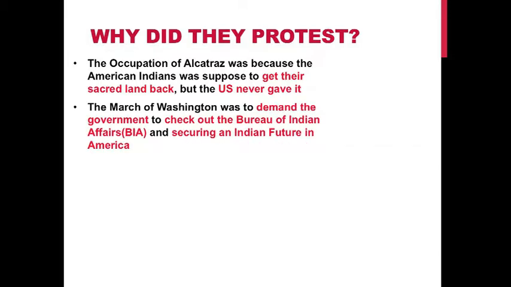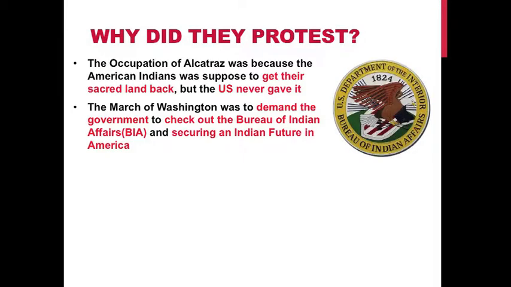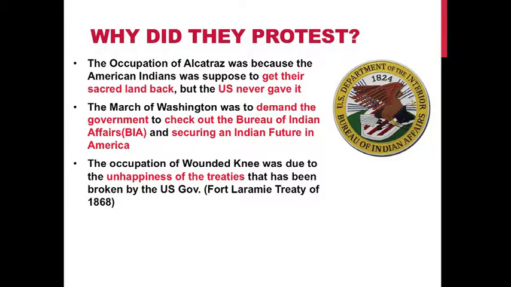The March on Washington, or the Trail of Broken Treaties, was to demand the government check out the Bureau of Indian Affairs, also known as the BIA, and to secure an Indian future in America. Here is the symbol of the BIA. And the occupation of Wounded Knee was due to the unhappiness over the treaties that had been broken by the U.S. government. One of the treaties was the Fort Laramie Treaty of 1868.